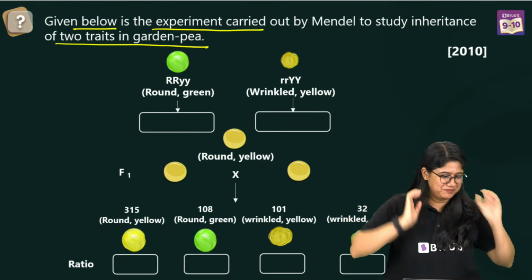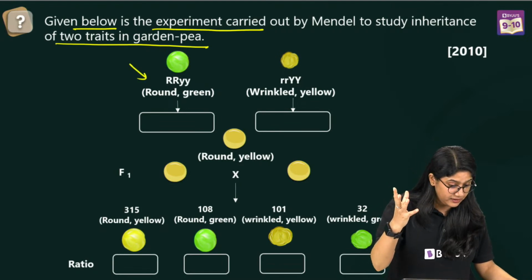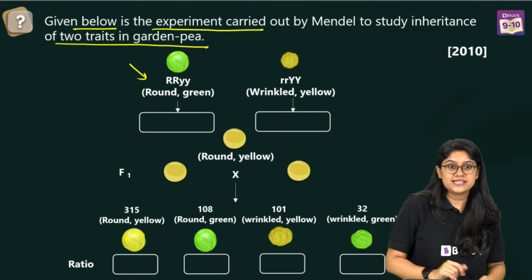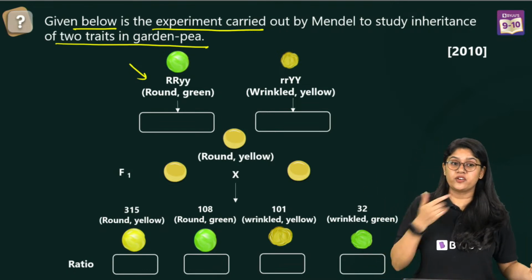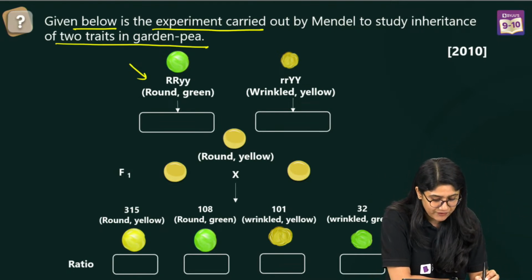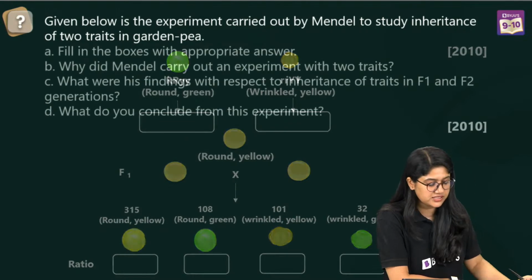Very good, everyone. So, what we have over here, we have the round seed, which is green in color, and we have the wrinkled seed, which is yellow in color. In this way, you can have the question in your examination where they have flipped it, right? So, let's see what we have to write over here. We have to fill these blanks, and this is the question that we have.